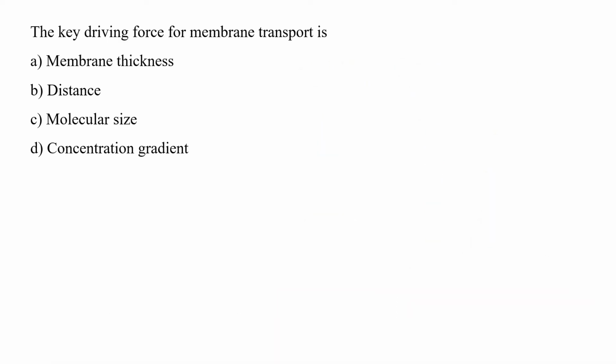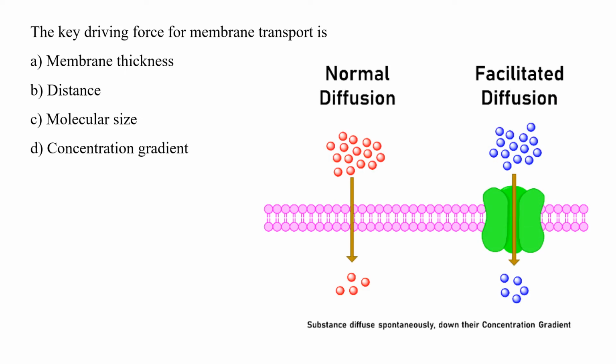The key driving force for membrane transport is membrane thickness, distance, molecular size, or concentration gradient. That's very easy. The key driving force for the membrane transport is concentration gradient. If it is not being facilitated by a transporter, then it is an example of normal diffusion where the molecules, generally of hydrophobic nature, are transported across the plasma membrane from higher concentration to the lower concentration.